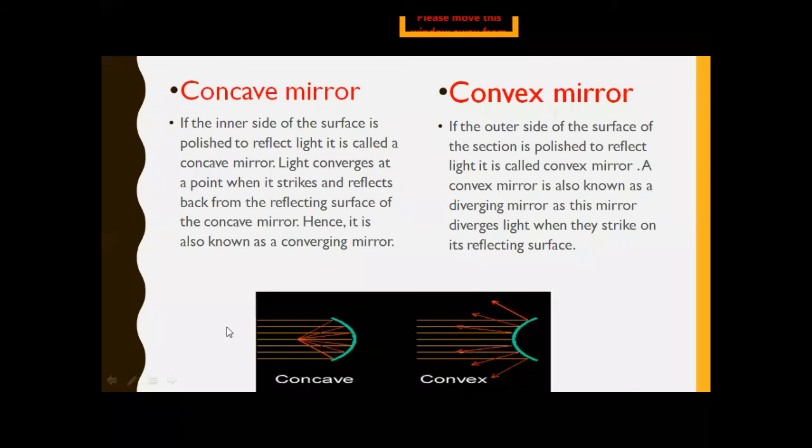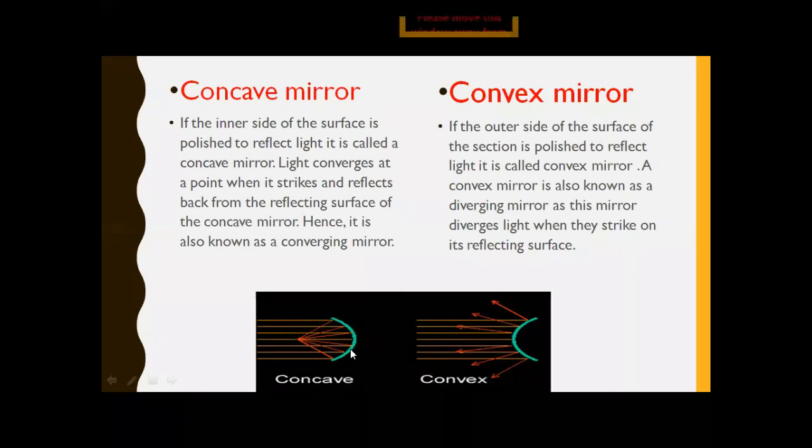The big difference between the concave mirror and the convex mirror is that you can see in the diagram that when parallel beams of light come from a source which is very far from the mirror, that light strikes the inner surface.